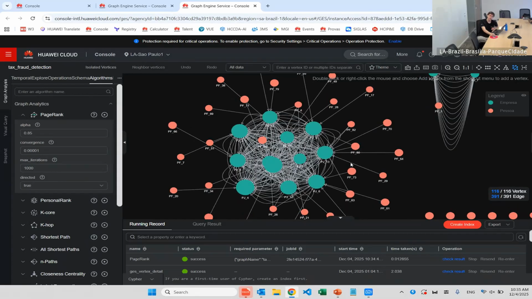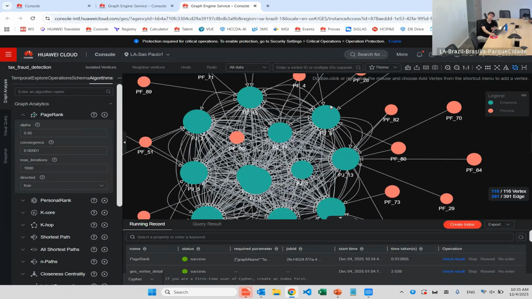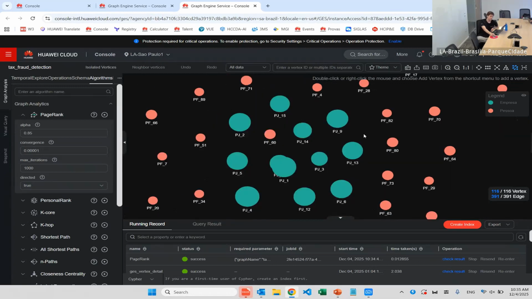The edges represent when we have a connection between a company and a person. It means that the person is a shareholder of this company, and the edges between the nodes of companies means that they have issued invoices, right? So we can see that this seems normal.